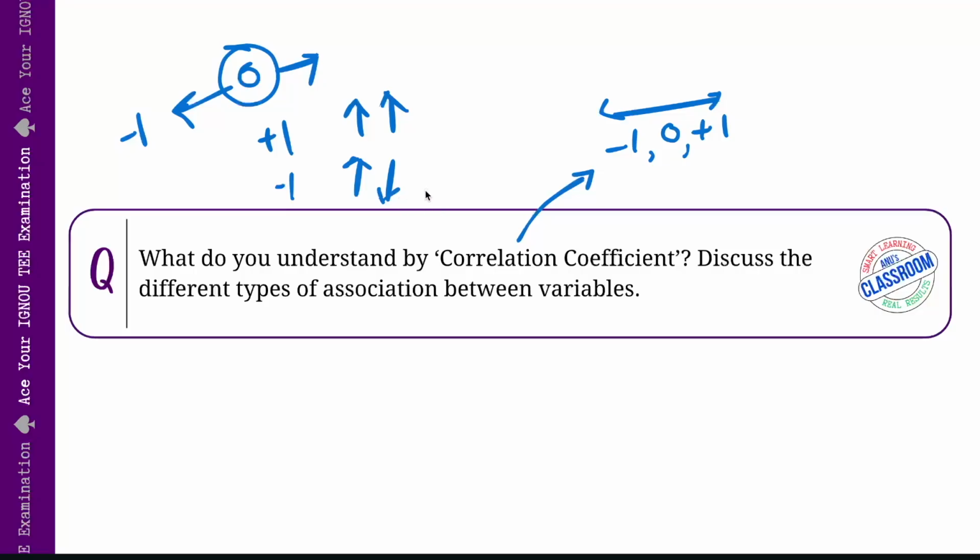So what happens when the value of the correlation coefficient is exactly -1 or exactly +1? We were talking about numbers closer to -1 or closer to +1 or even 0. But what if it is exactly -1? What if it is exactly +1? Then what we have is perfect correlation. It is called perfect correlation, which is very rare in the real world. A value of +1 or -1 means that every single change in one variable is going to exactly match a similar change in the other.